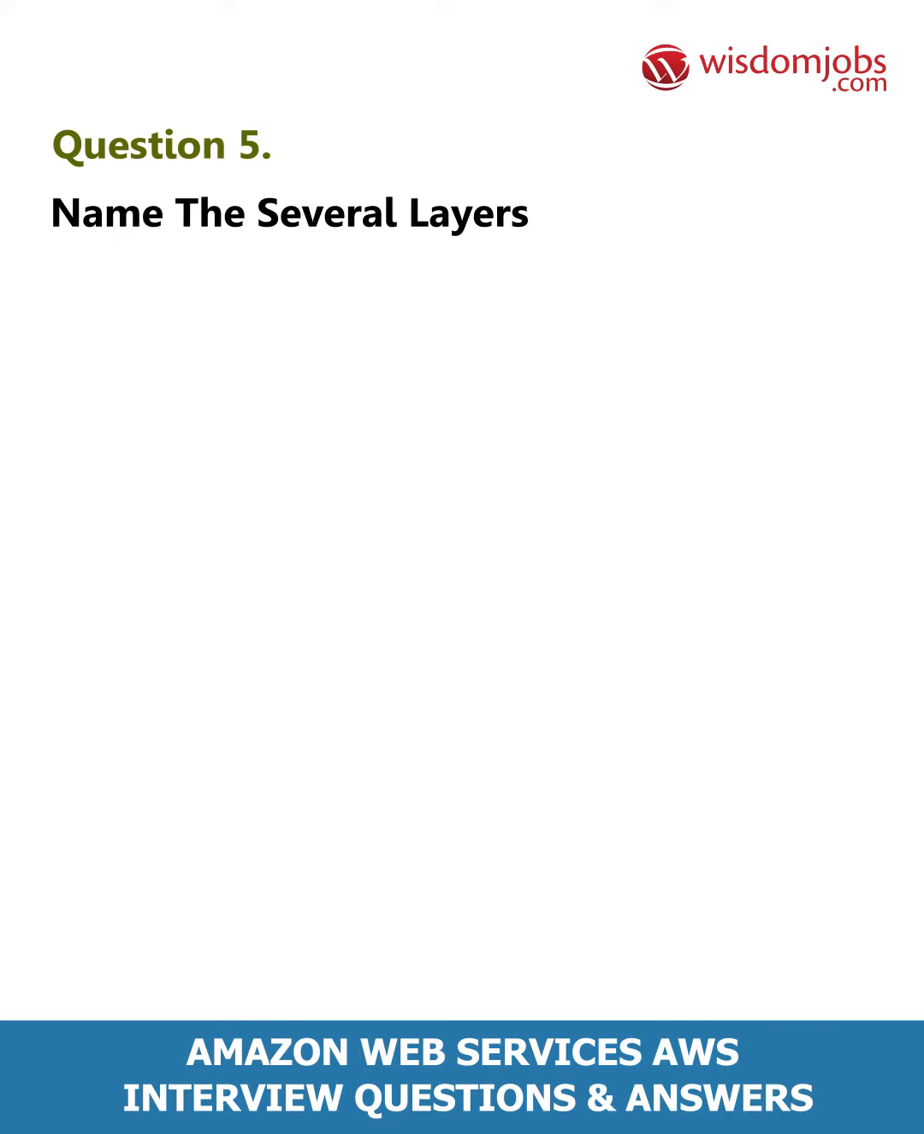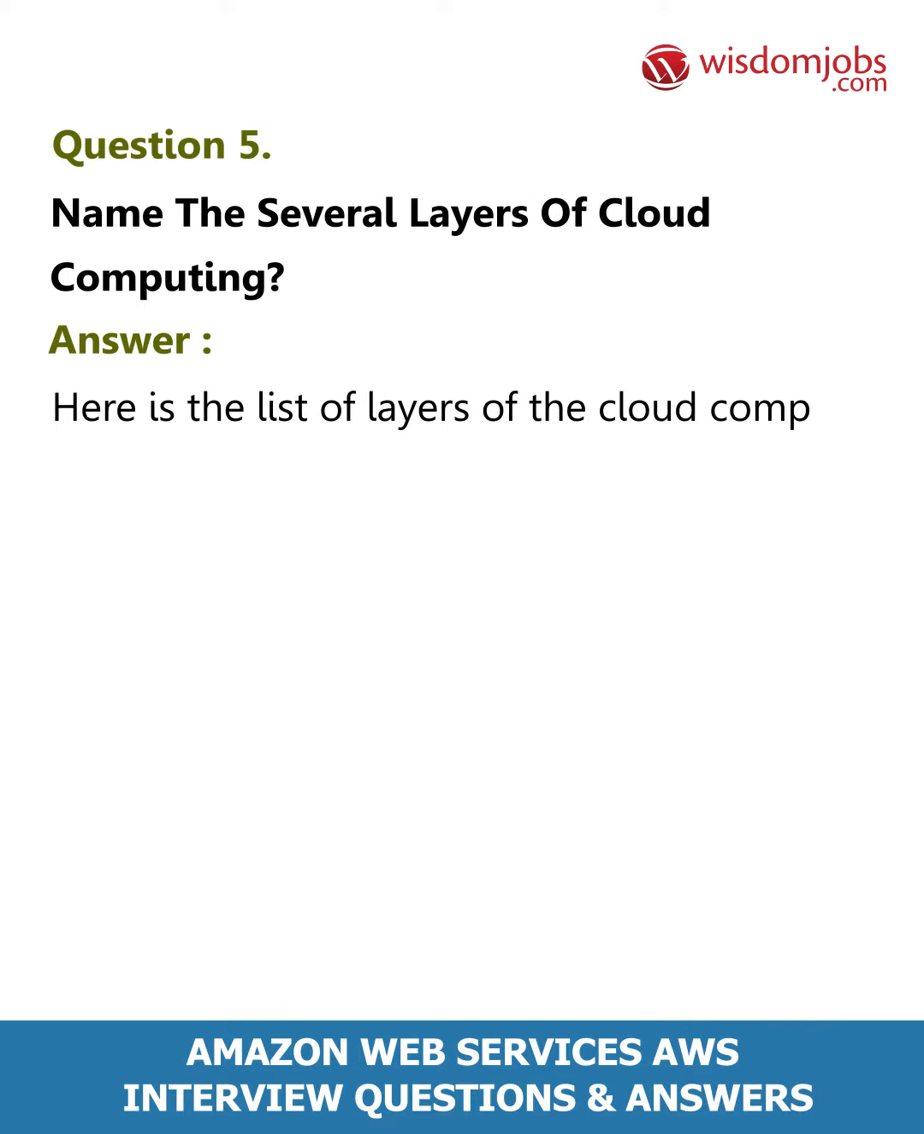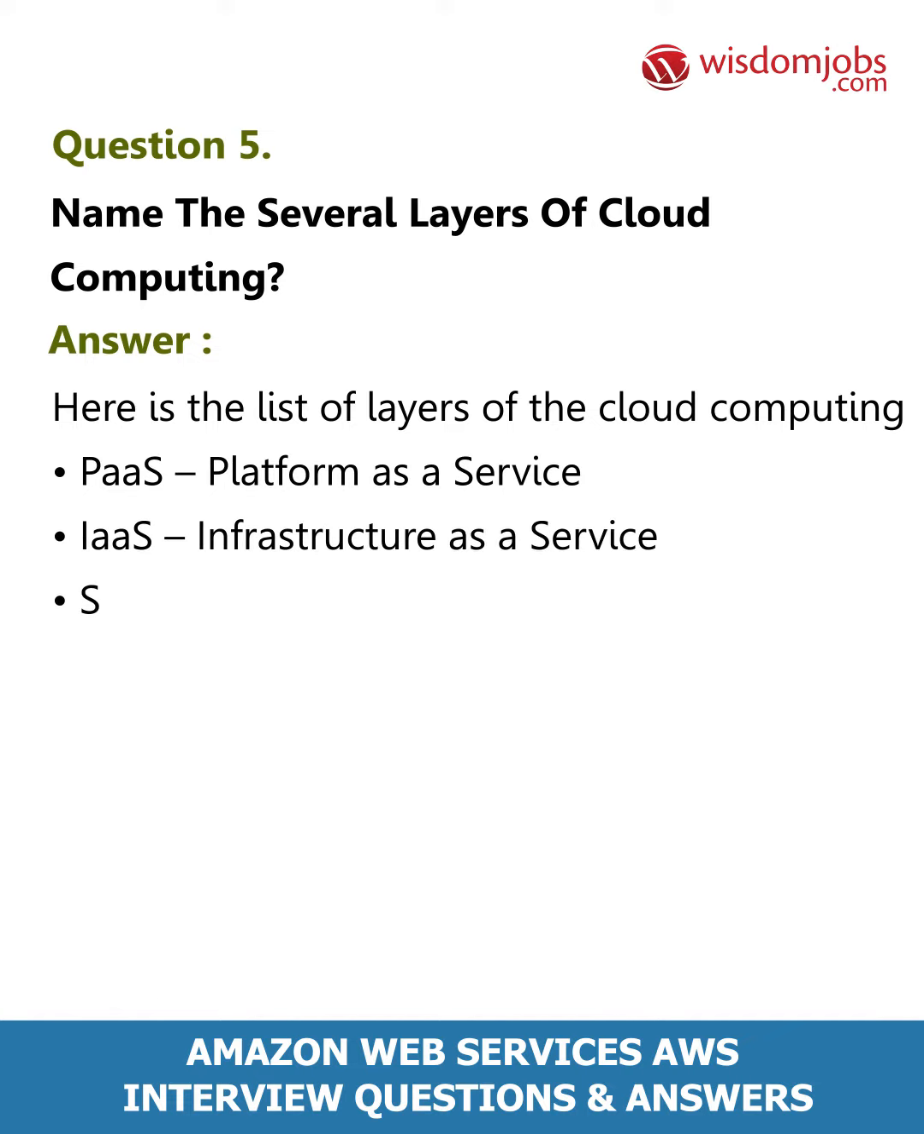Question 5. Name the several layers of cloud computing. Answer. Here is the list of layers of cloud computing: PaaS, Platform as a Service; IaaS, Infrastructure as a Service; SaaS, Software as a Service.